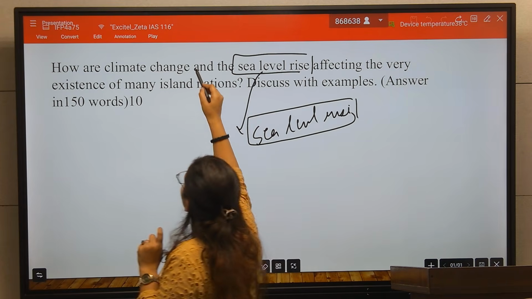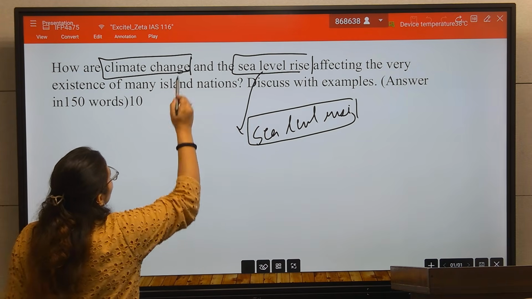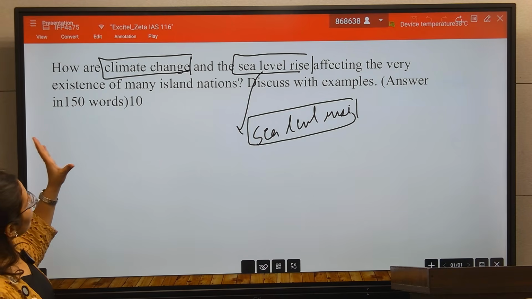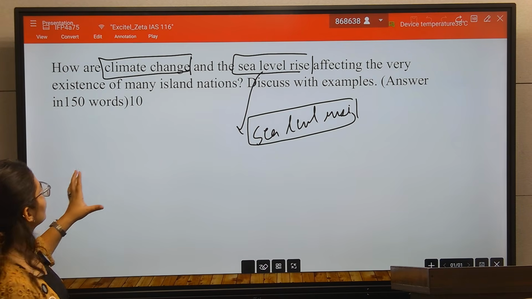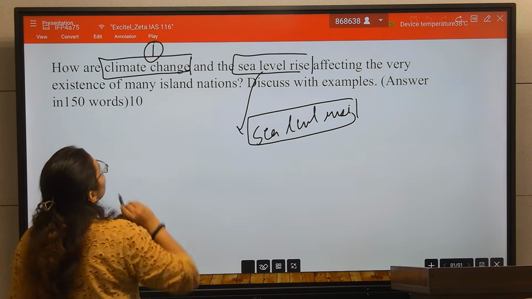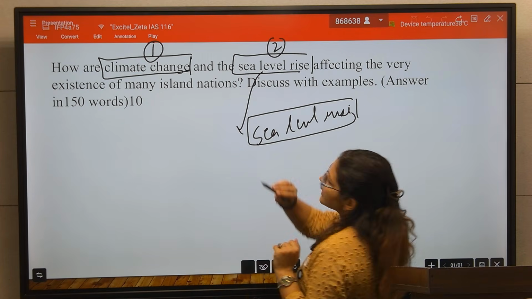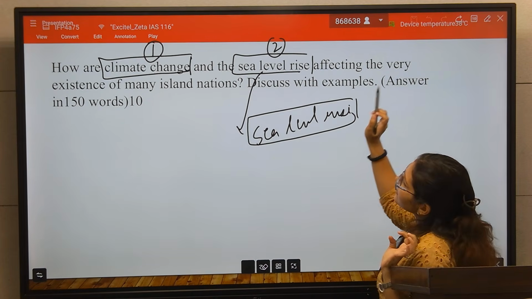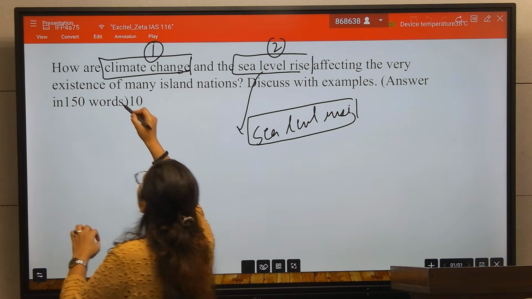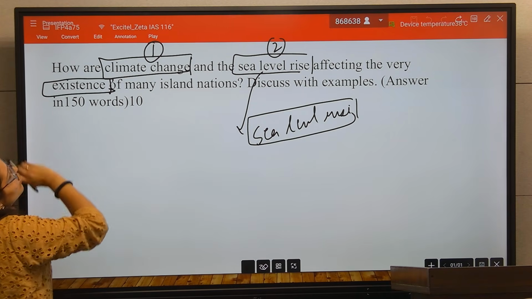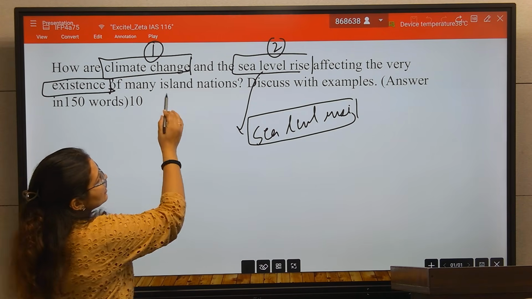But there is one more thing here, that is climate change. The question says how are climate change, one is climate change and second is sea level rise, affecting the very existence of many island nations.